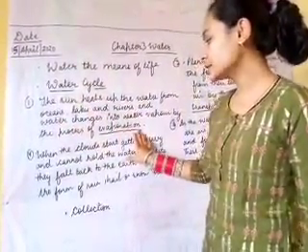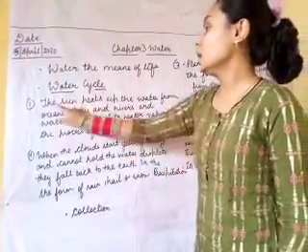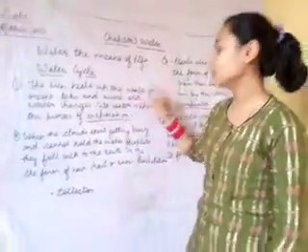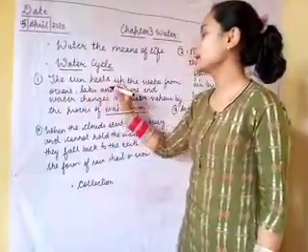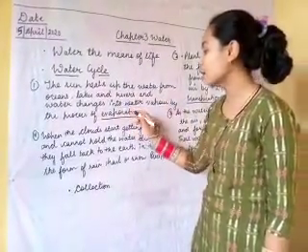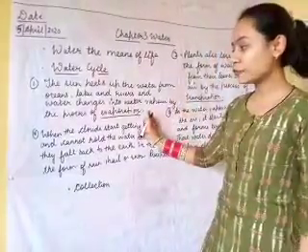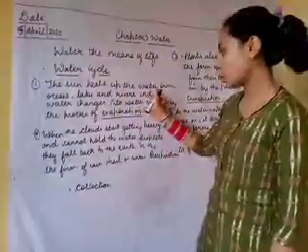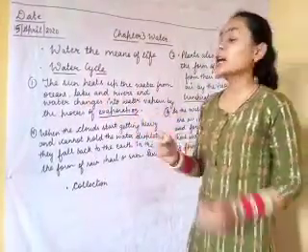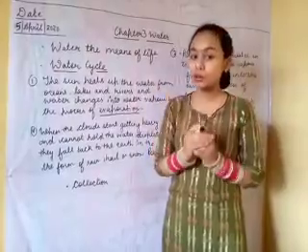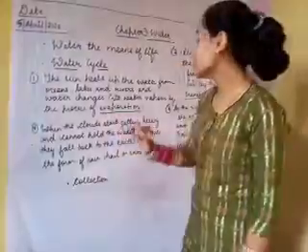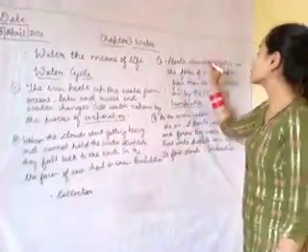This is the first step. The sun heats up the water from oceans, lakes and rivers, and water changes into water vapor by the process of evaporation. This is the first step where the sun heats up the water. It takes the water from ocean, lakes and rivers, then the water is converted into water vapors, and this process is known as evaporation.